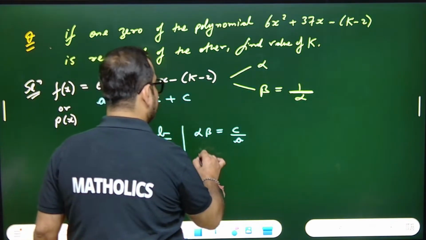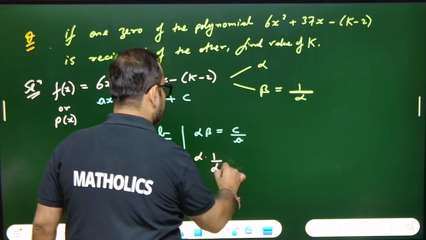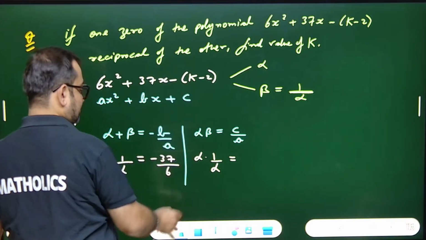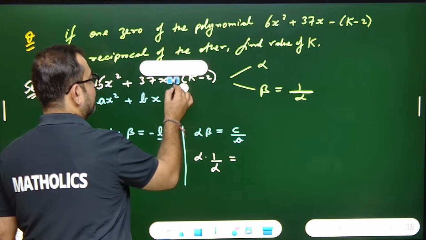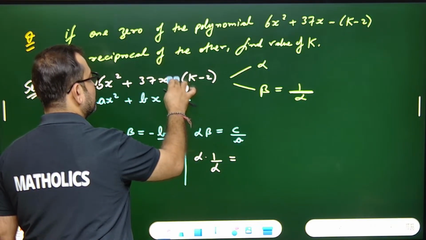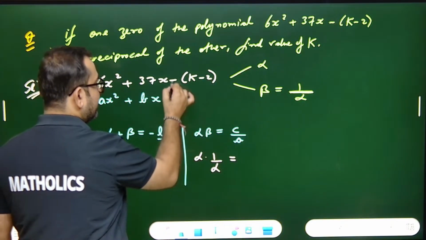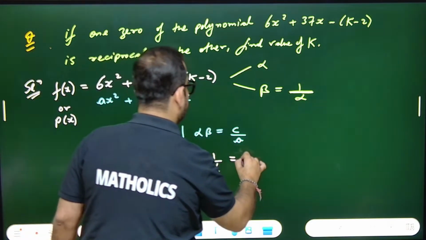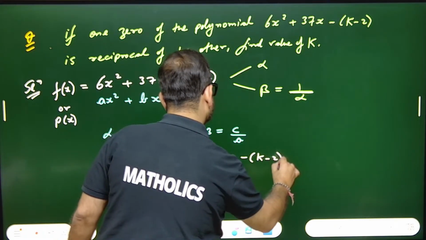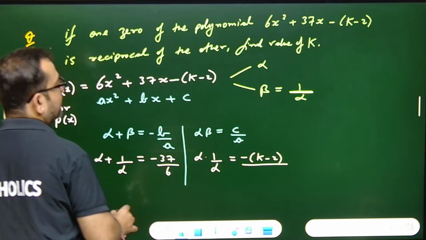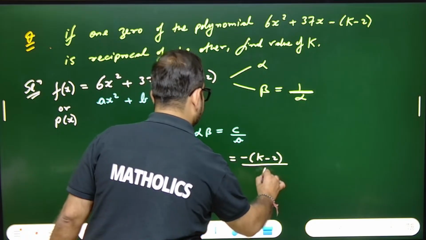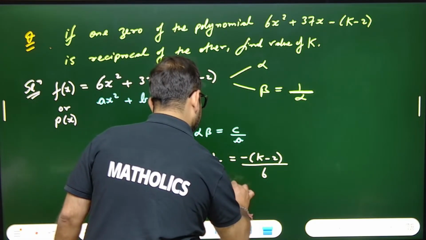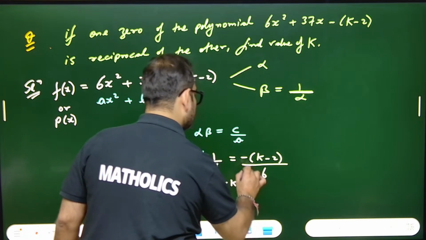Another equation I'll write: alpha into 1 upon alpha equals c upon a. What is c? Minus of (k minus 2). This minus is from this bracket, so this whole is the term c. So minus of bracket k minus 2 whole upon, what is a? A is 6. So alpha alpha cancel out. This is 1 equals minus k plus 2 upon 6.